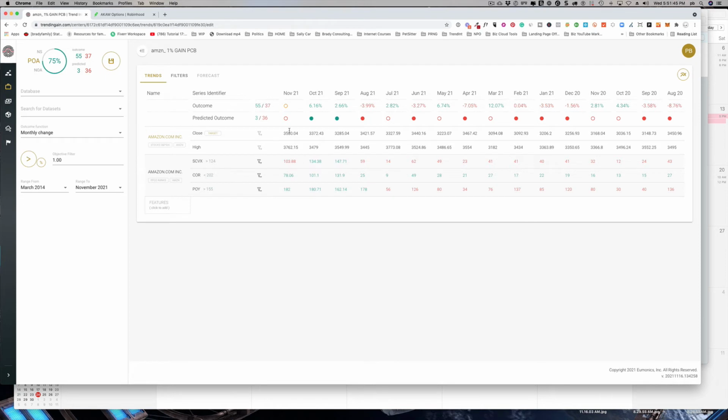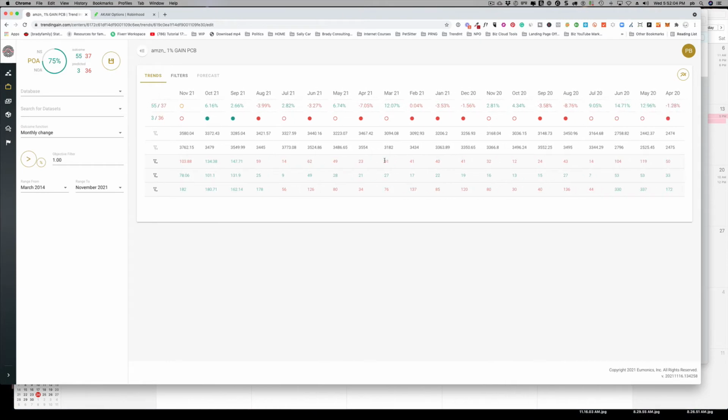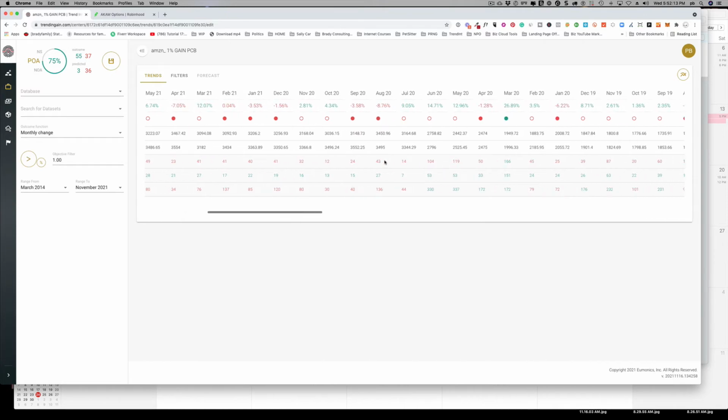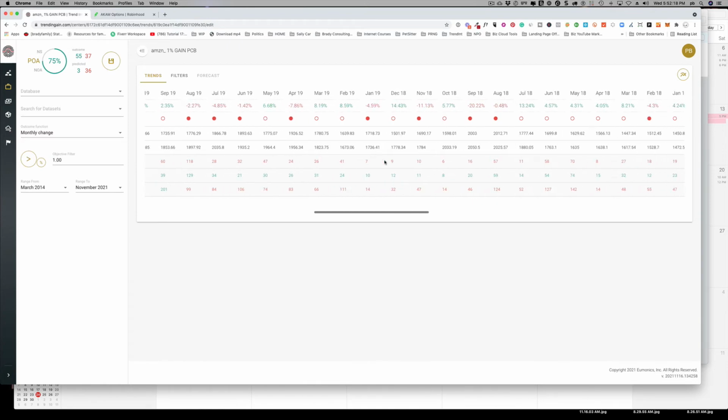We're going to go across the top here, and we're going to look for not a solid green circle, but an outline green circle. That is the only thing we're interested in at this point, and that is a false positive. So from this top row here for the SCVX, we're going to scroll from November 2021 as far as we need to, possibly out to even March 2014. But we're going to look for false positives. Again, that green outline, not the solid green. We're going to see what we come up with.